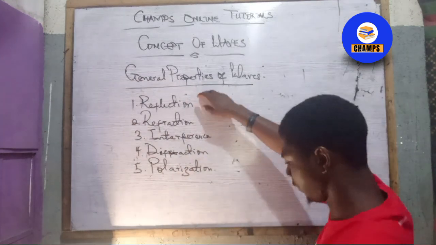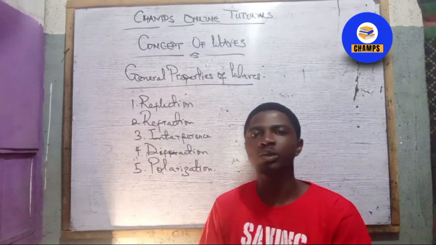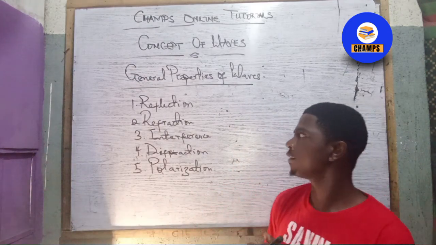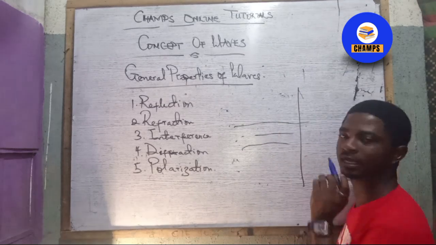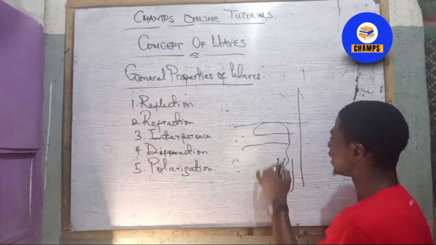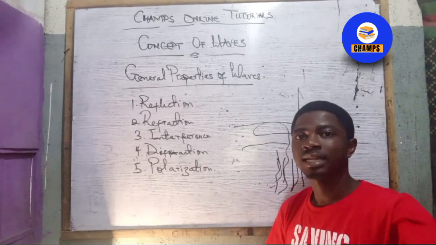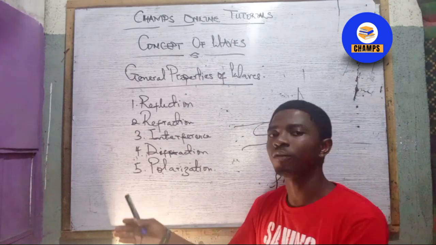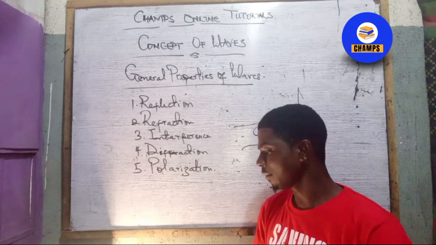The first one, reflection. The reflection is the sending back or the bouncing back of a wave where it hits a hindrance. For instance, if you have water flowing towards this part and there is a brick wall here, the water would have to change its direction, thereby reflecting that wave towards another part. That is where we talk about the bouncing back, or the changing of direction of a particular wave after hitting a particular hindrance. I believe this is clear.